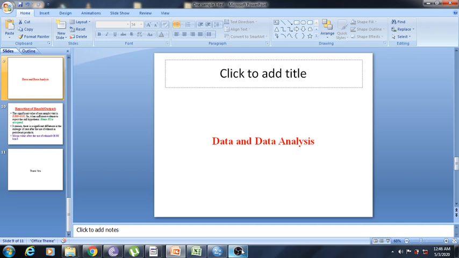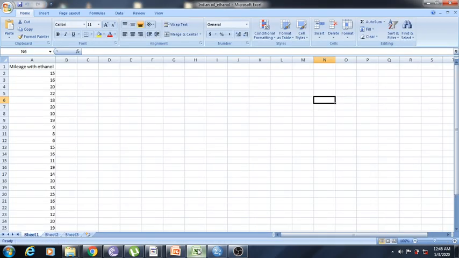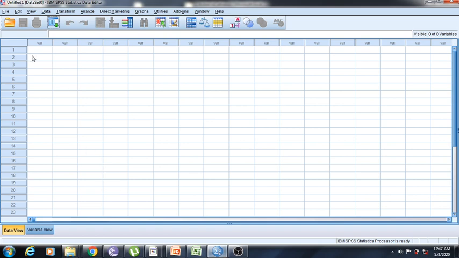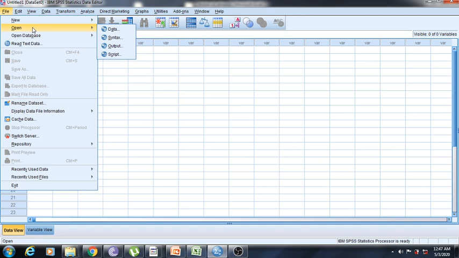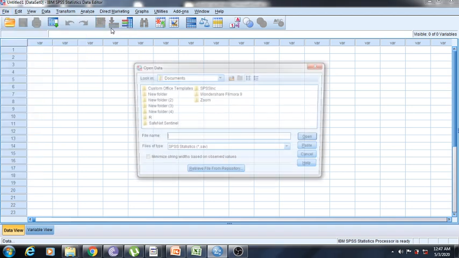Now on the basis of that, we have to collect the data and analyze it. We have already collected our data, you can see here. This is the mileage with ethanol. We have taken the data of 30 cars, and these are the mileages of the cars we have recorded. Now we'll import that data into SPSS. How to import the Excel data into SPSS? You go to File, then Open Data.